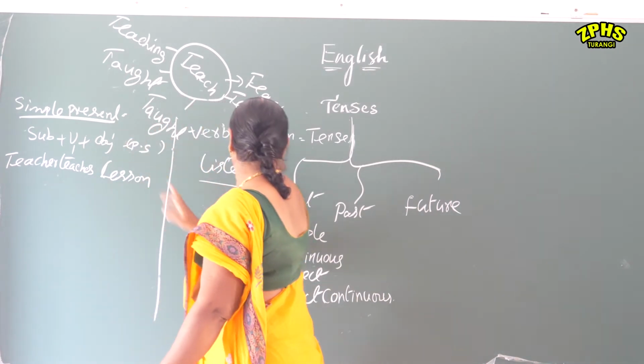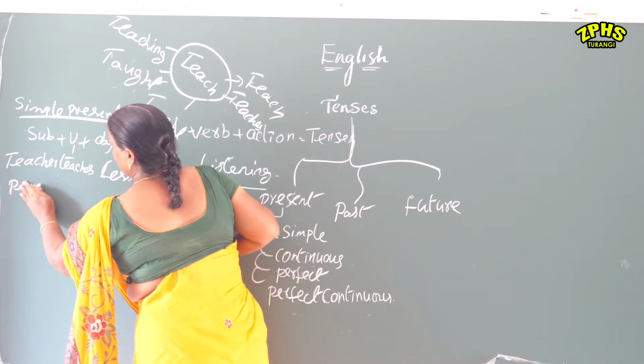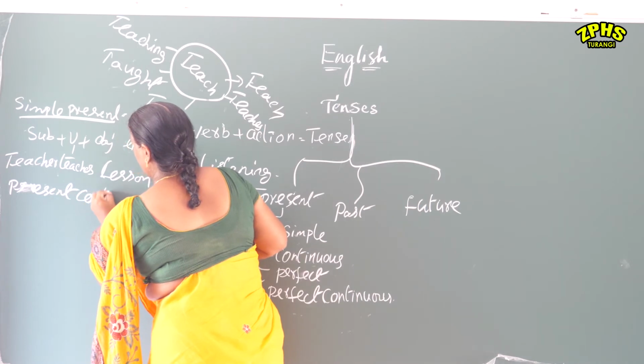Next, the continuous tense. Present continuous.